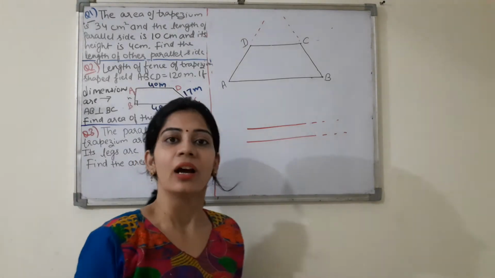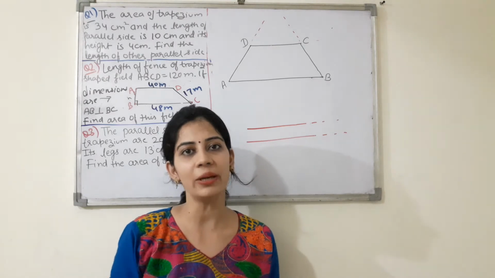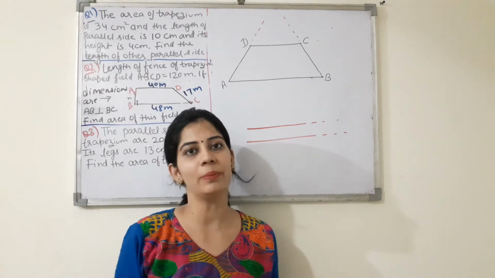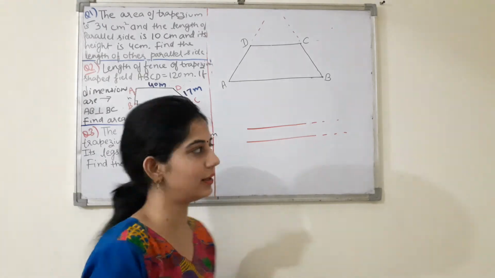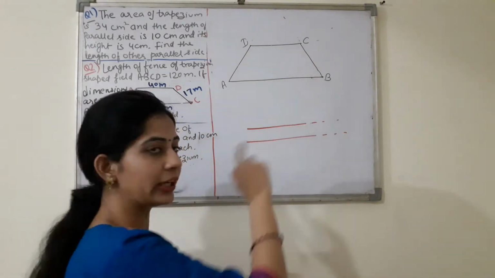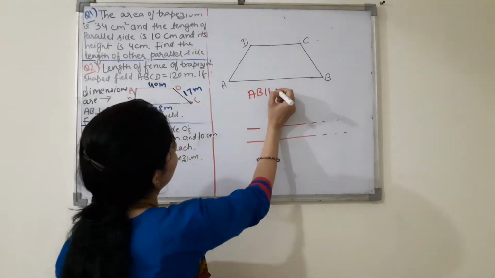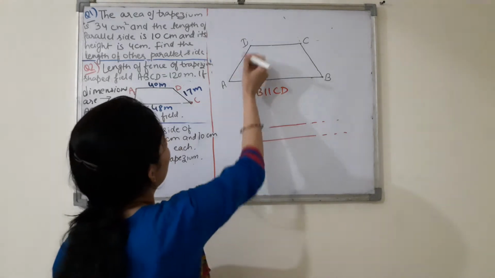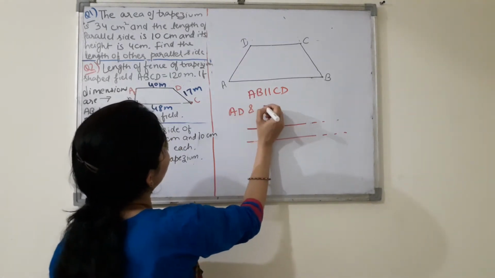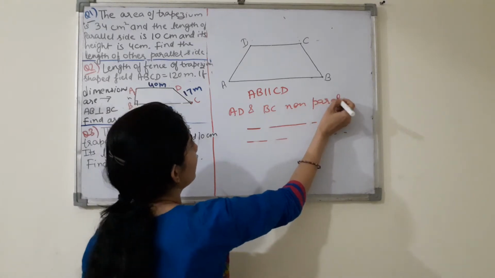So it means what is a trapezium? Trapezium is a quadrilateral in which we have one pair of opposite sides parallel and the other sides non-parallel. According to this diagram we can say that AB is parallel to CD and AD and BC are non-parallel sides, right?